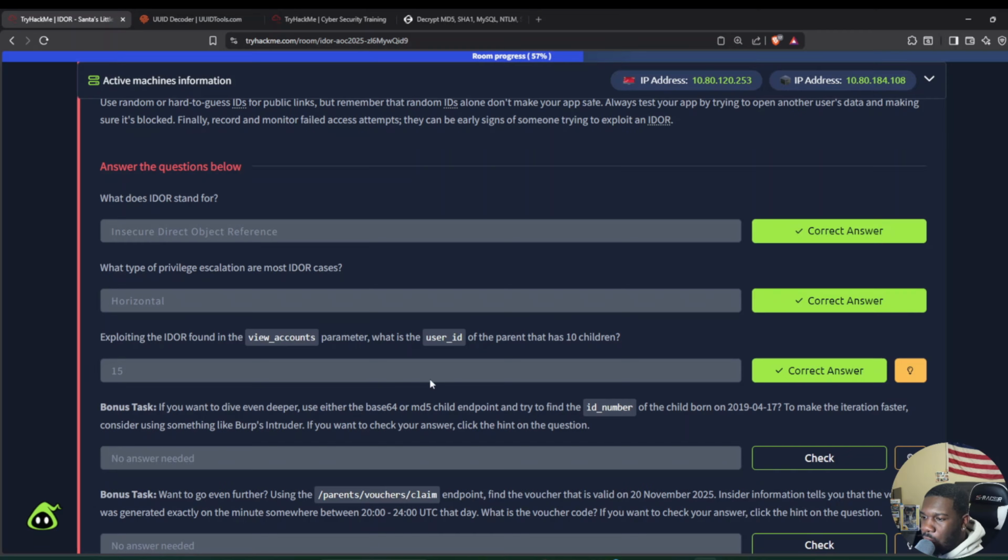Bonus task. If you want to dive even deeper, use either the Base64 or MD5 child endpoint and try to find the ID number of the child born on April 17th, 2019. To make iteration faster, consider using something like BurpSuite Intruder. If you want to check your answer, click on the hint question. Alright.